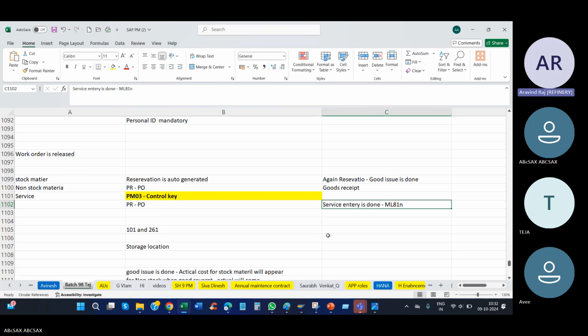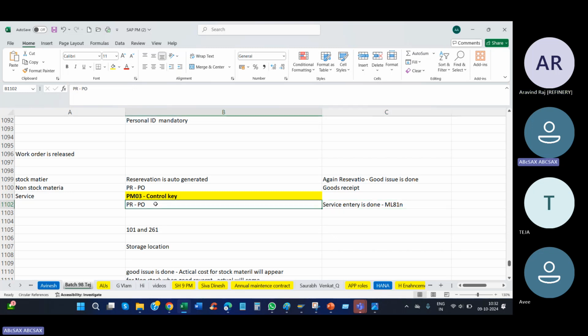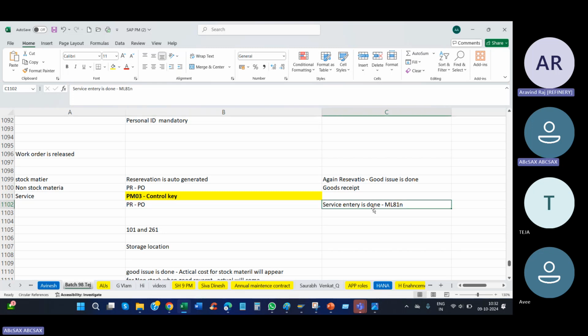Why I ask this question is because in the test script, this ML81N is shown as the responsibility of PM. What I am telling is, if the PR is created against your work order, for PR, PO, the service entry sheet, you should do. That is what I'm telling.